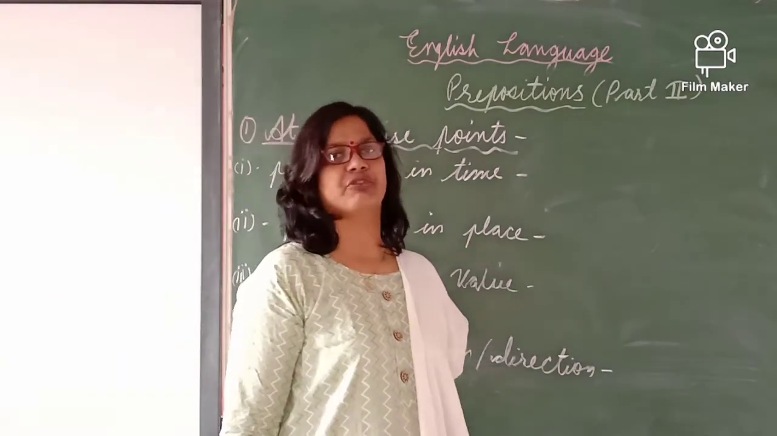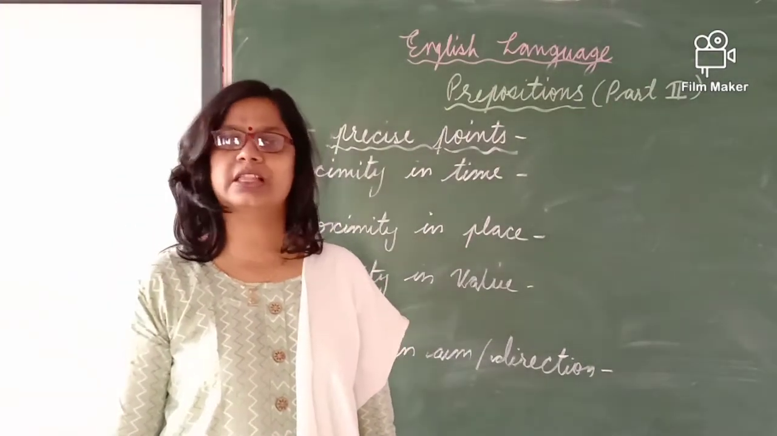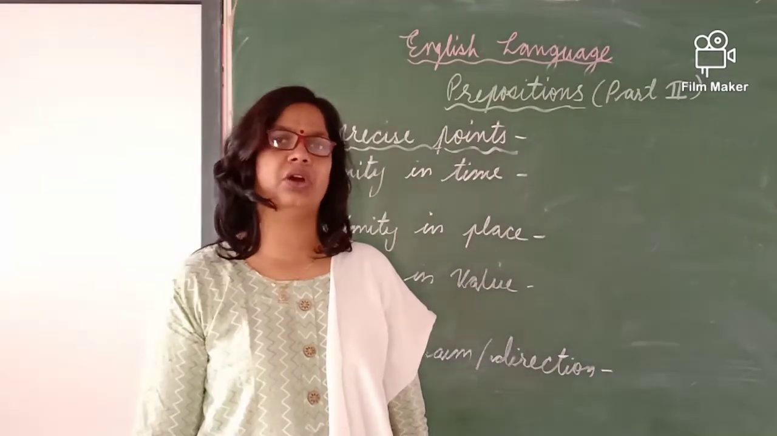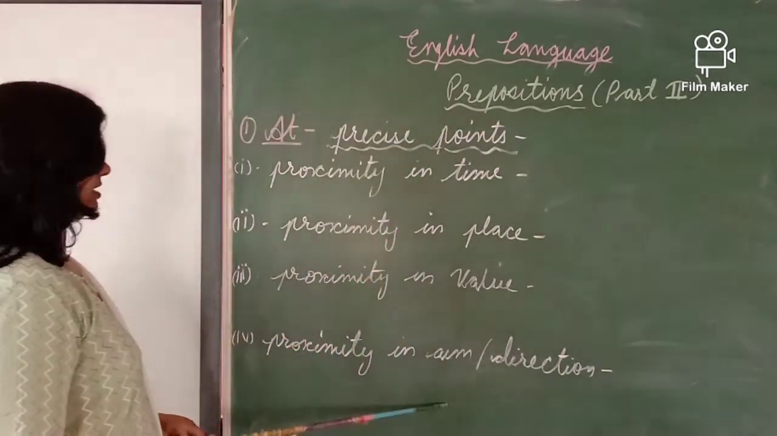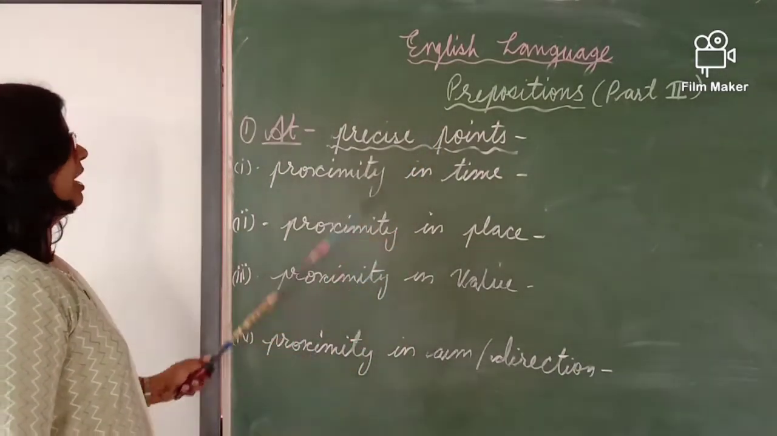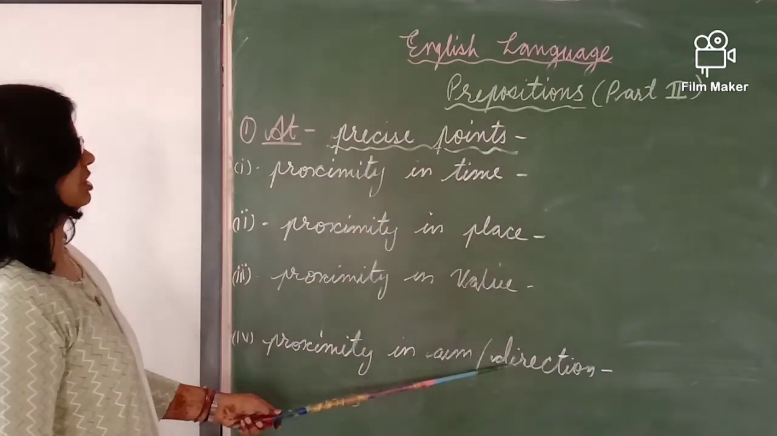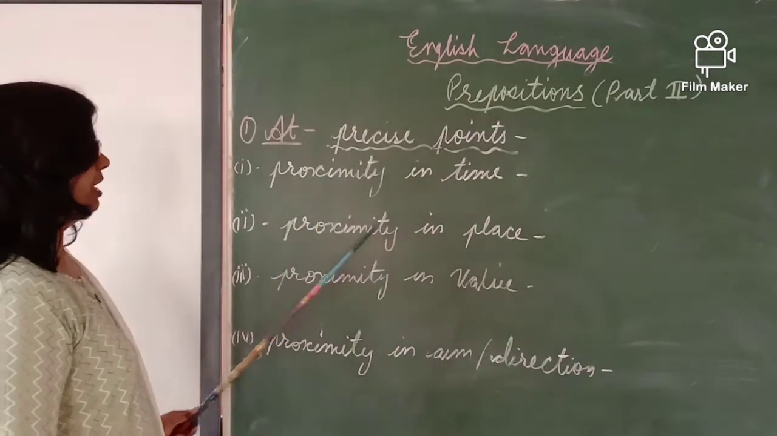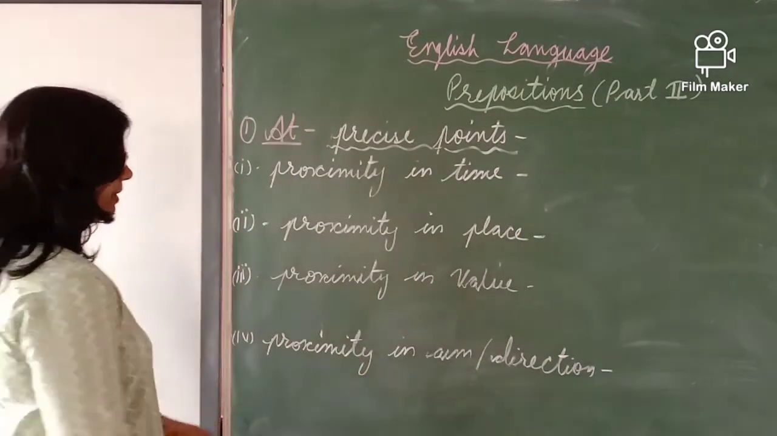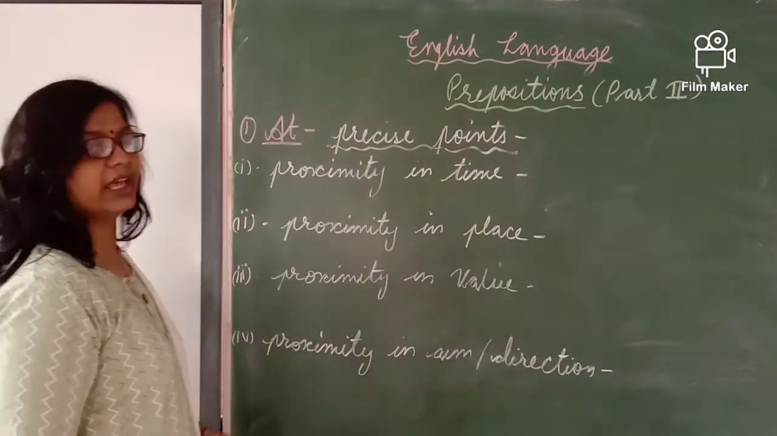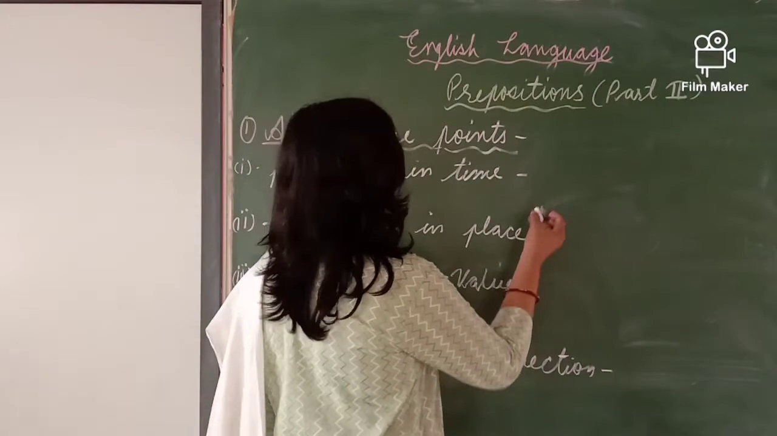Here I took first of all "at". In "at", there are so many confusions among you about which type of preposition it is, or in which sentence we will use "at". So here are the points where we can put "at": precise points. There are precise points where we will put "at": proximity in time, proximity in place, proximity in value, proximity in aim and direction. So here are the 4 points where we can use "at". See the example, it will be more clear to you.